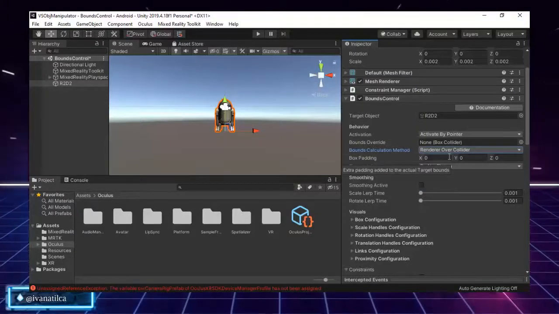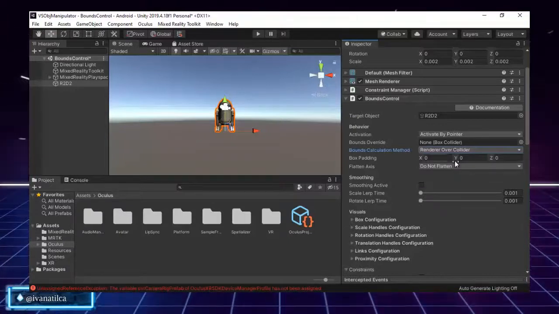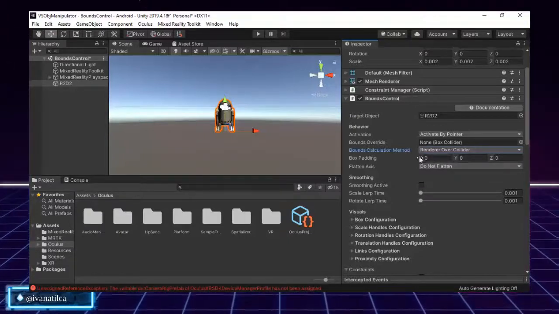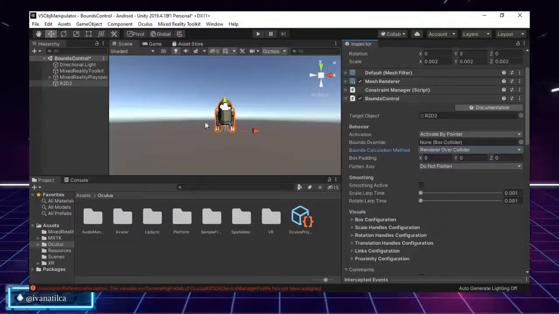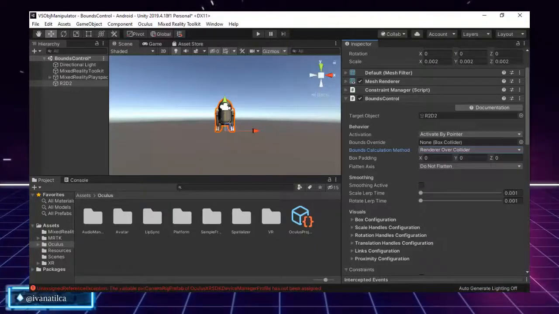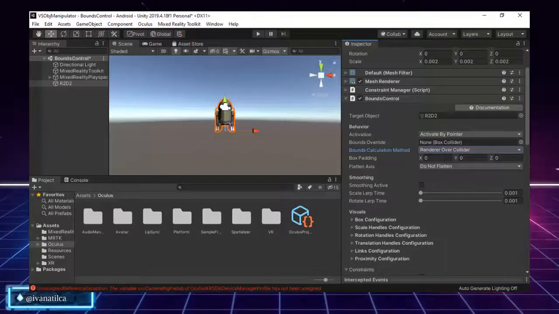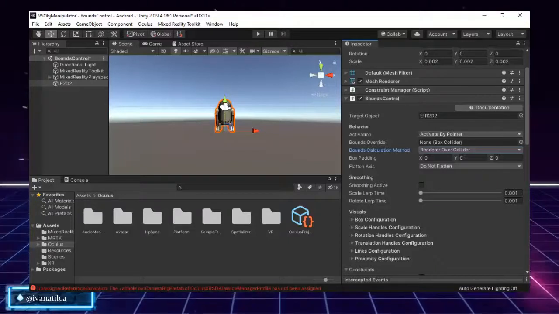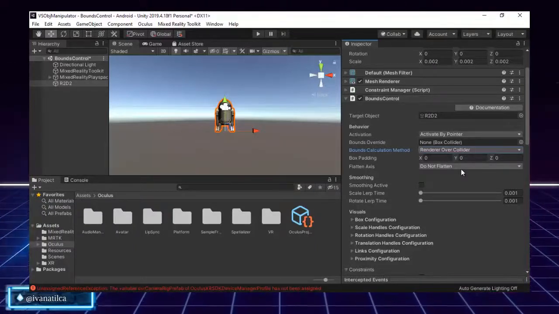Then we have the padding. So if we need more padding around the X, the Y or the Z axis, we would put more padding, or less in case we need it. Right now I'm going to leave it as default because I want the bounce control to be exactly surrounding R2. And then we have the flatten axis. Basically this indicates whether the control is flattened in one of the axes. It helps us if we want to make our object two-dimensional.